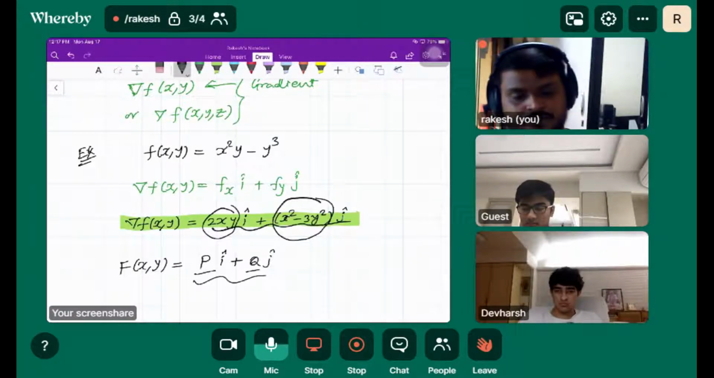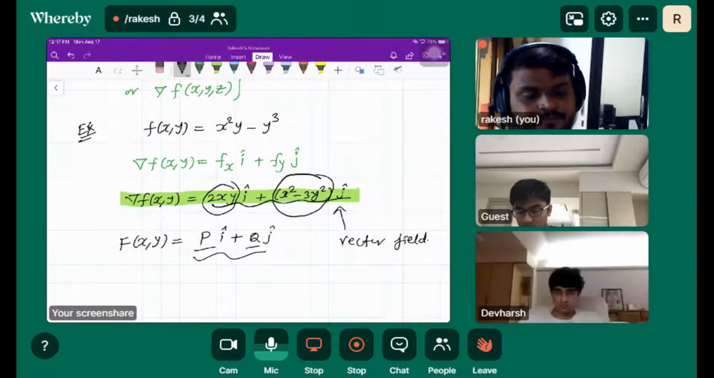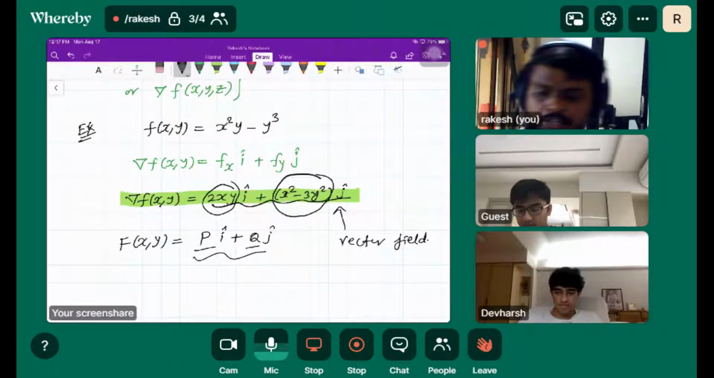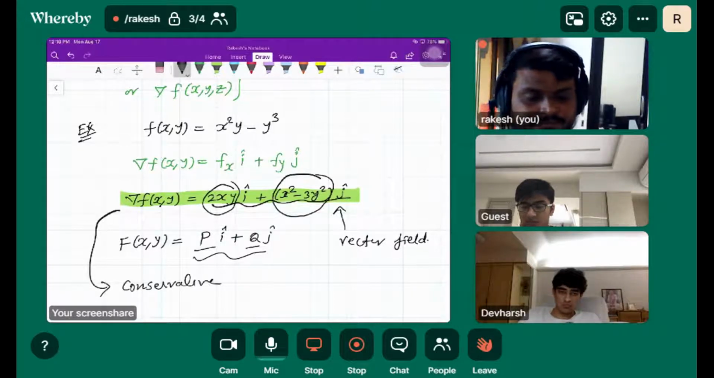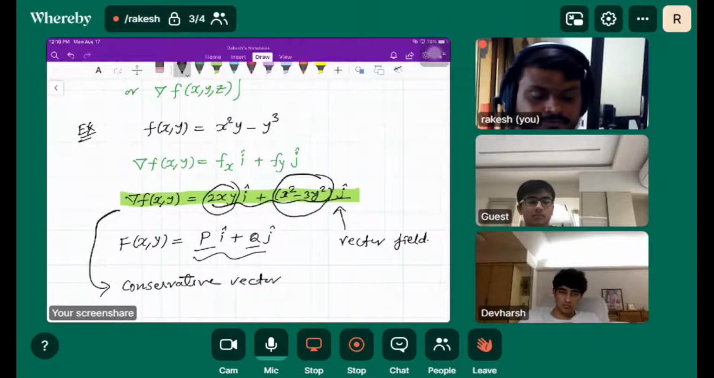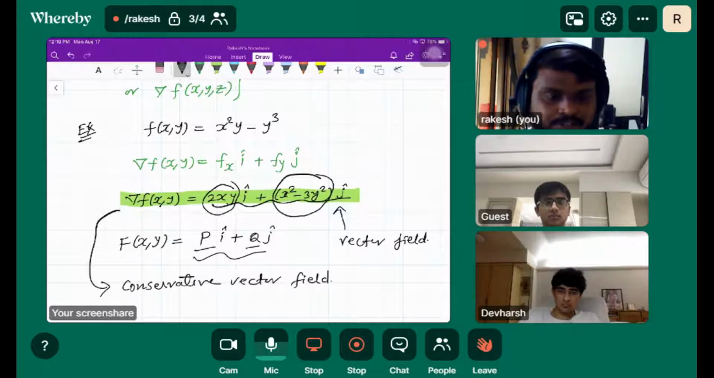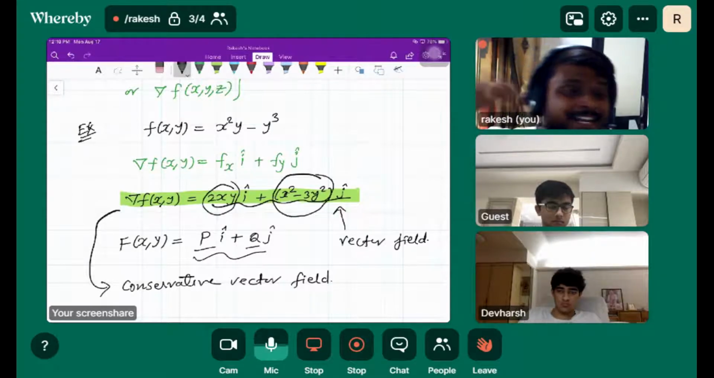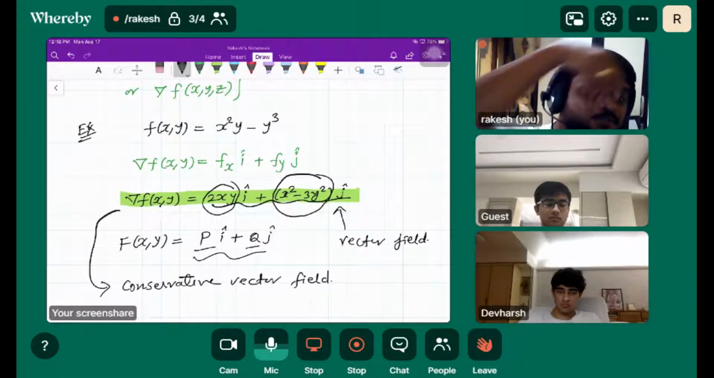So I give you one term here. See, this is nothing but a vector field. Let me write that. Now if suppose this is called a conservative vector field, this is called conservative vector field because it is a gradient of some function. Okay, because it is a gradient of some potential function.